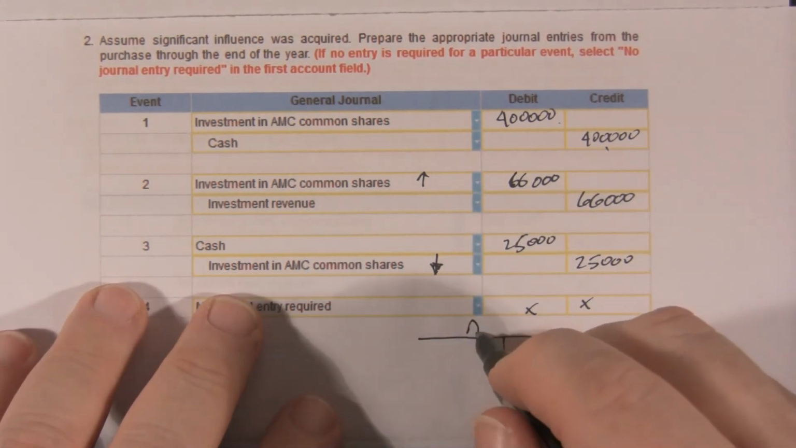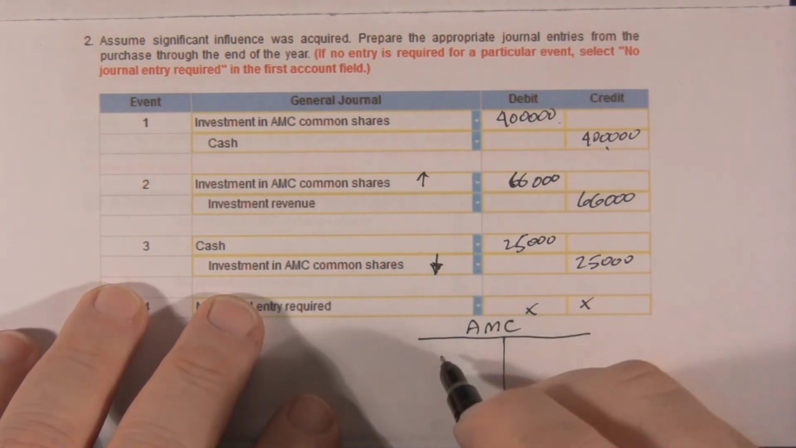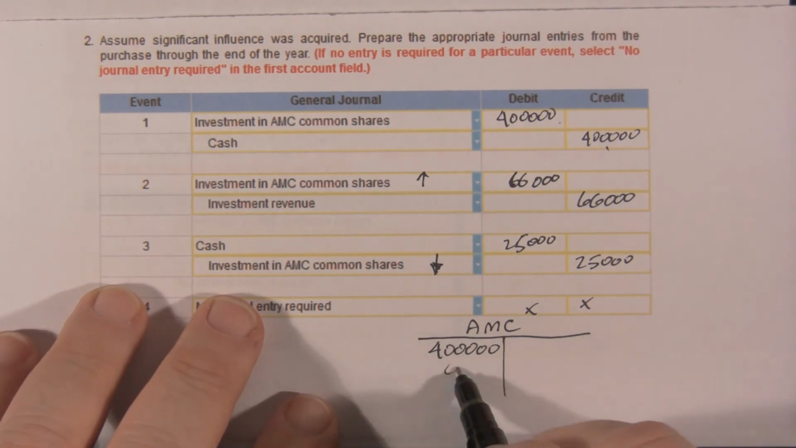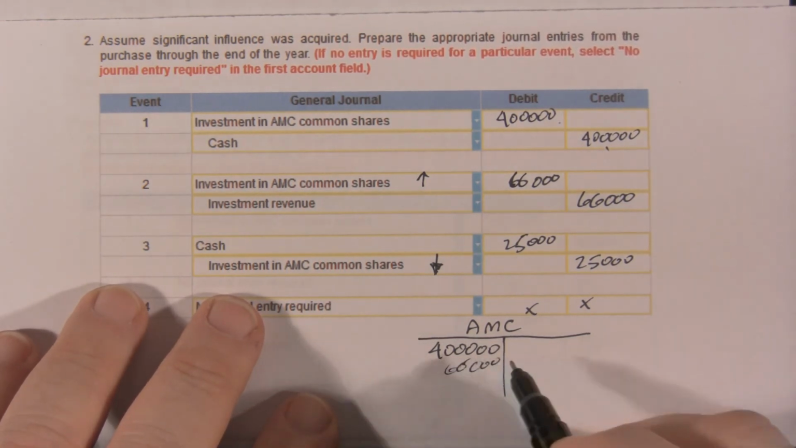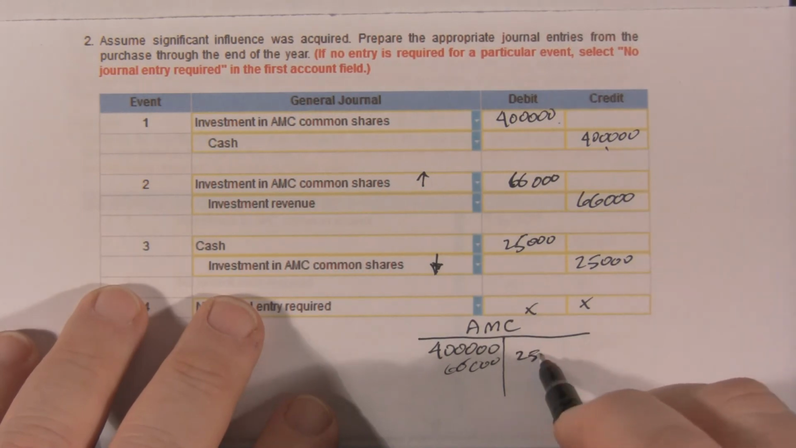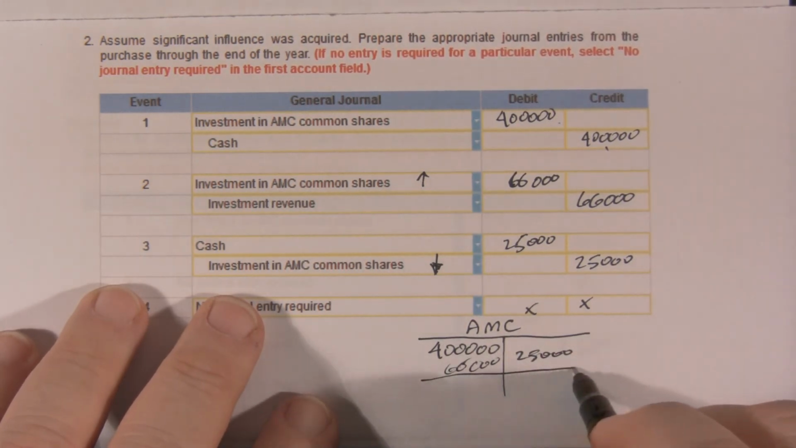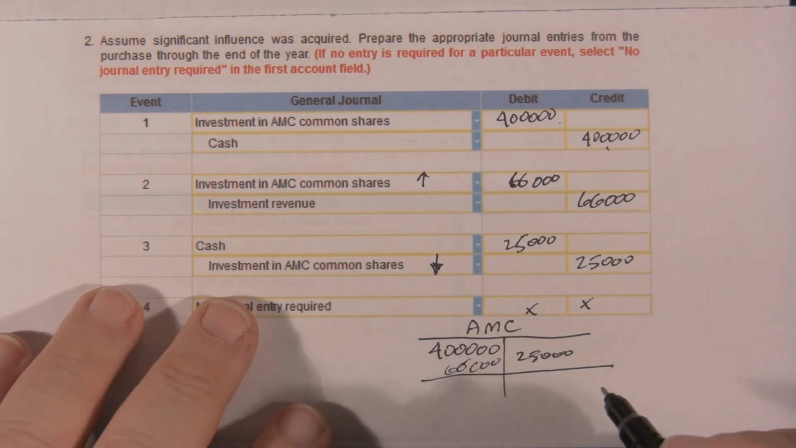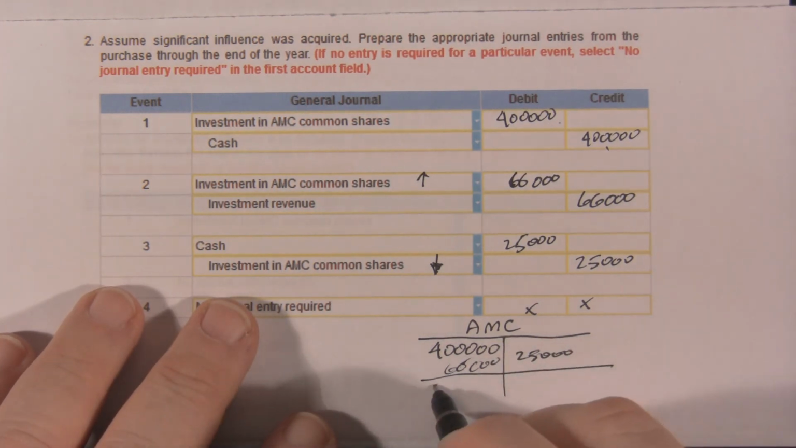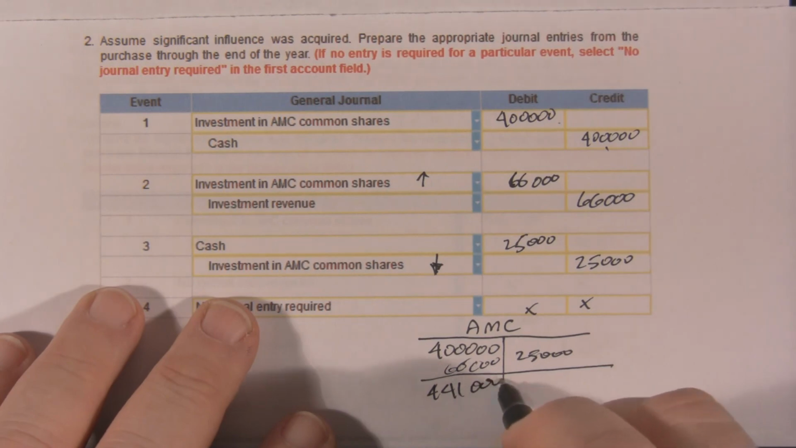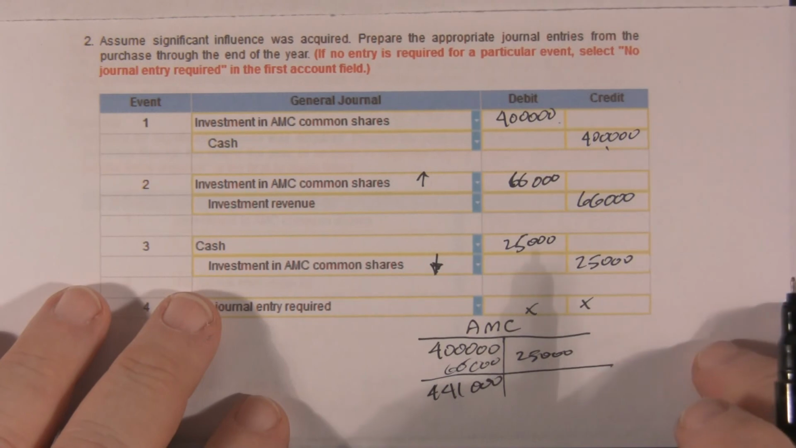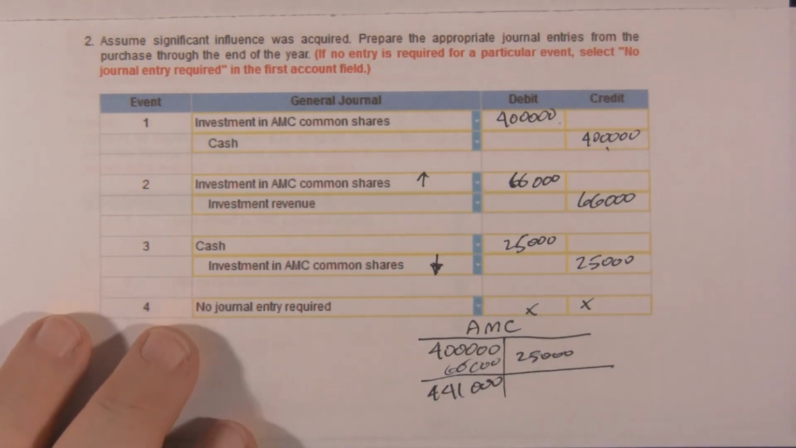And if we were to look at this to see how much this were worth to us, our T account would look something like this. We bought it for $400,000. We got $66,000 was our share of investment revenue, minus the $25,000 in dividends, and that would be the value of our stock. 466 minus 25 would be 441. The equity method. Increased by our share of the revenue, decreased by our share of the dividends.